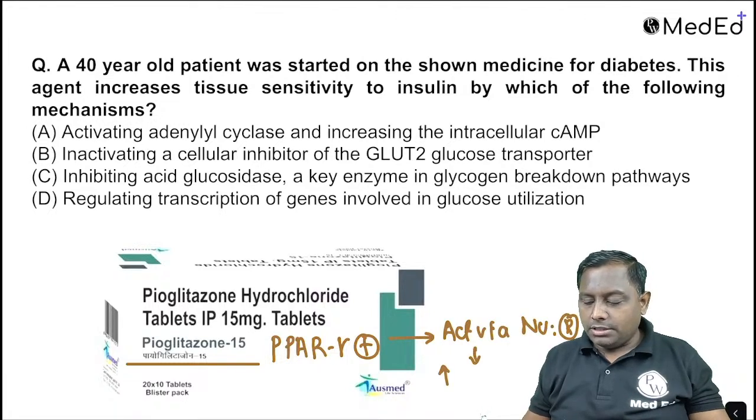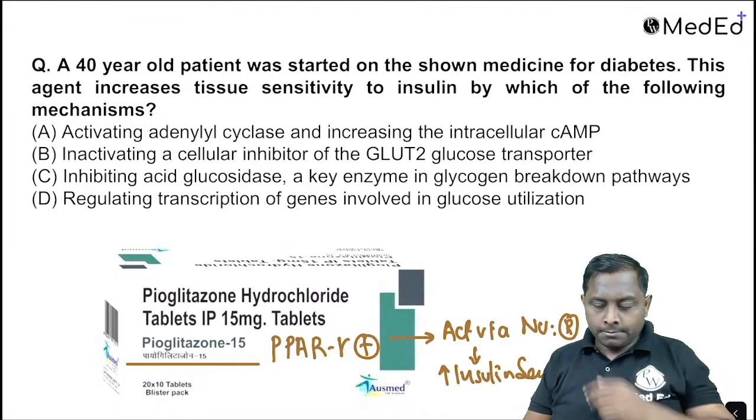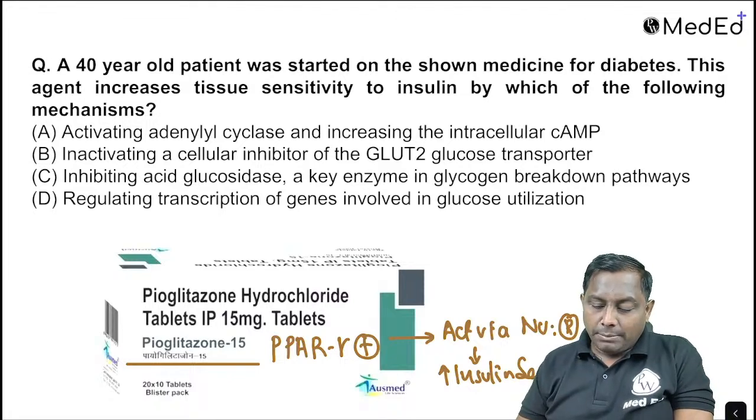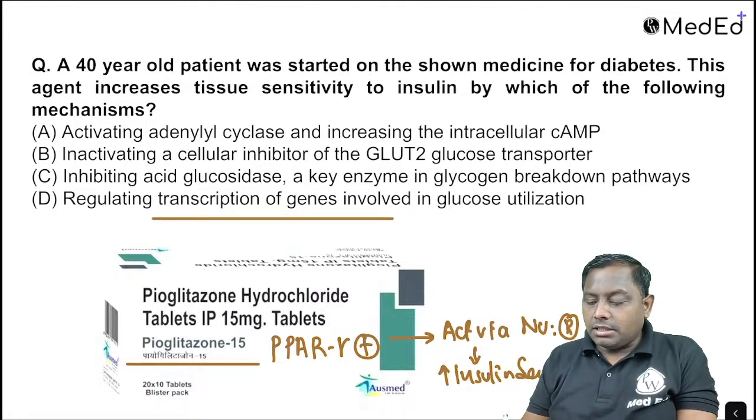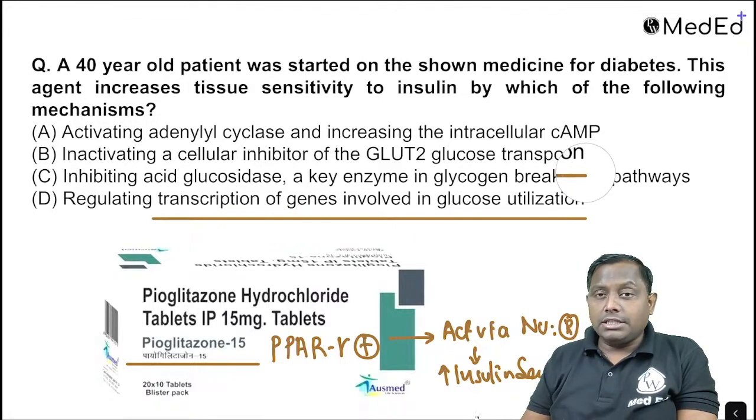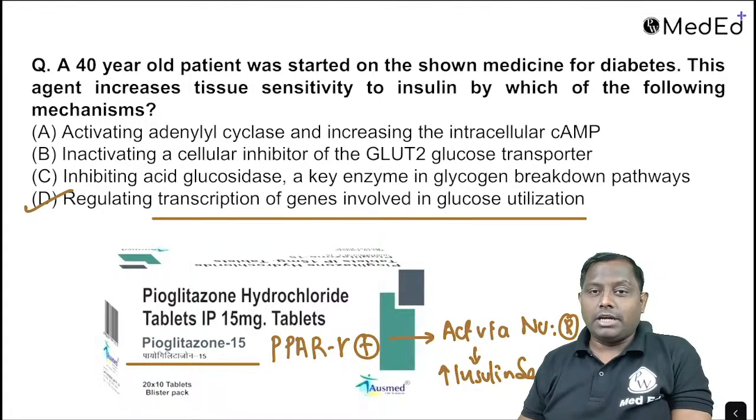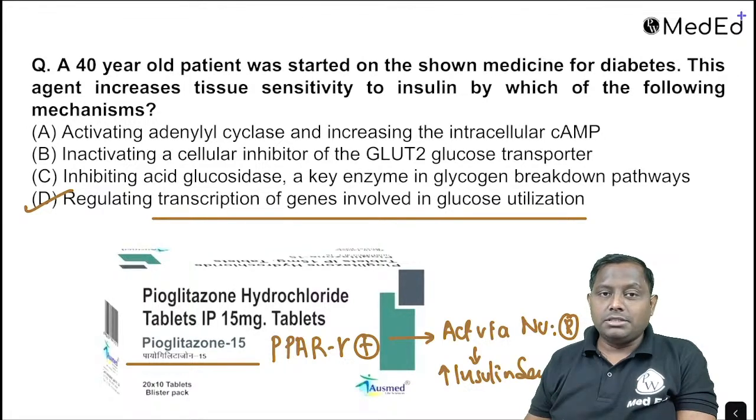And they actually increase the insulin sensitivity. Insulin sensitizing gene को ये बढ़ा देते हैं. They do not regulate adenylate cyclase or activate the GLUT2, inhibiting acid glucosidase, no. Regulating the transcription of gene, yes. They are increasing the transcription of gene, that is increasing the insulin sensitization, therefore glucose utilization बढ़ा देते हैं. तो again this is just a matter of words, you can easily find it out.